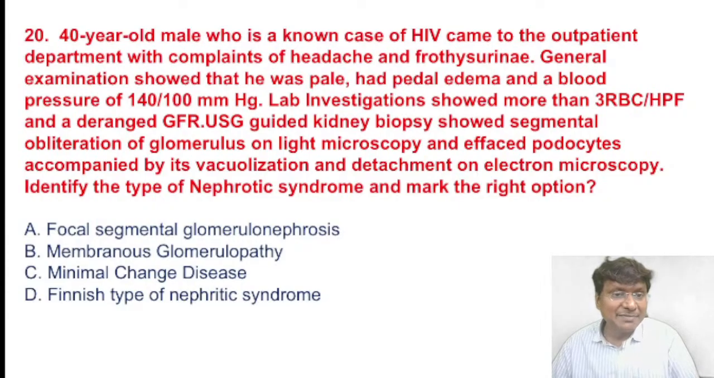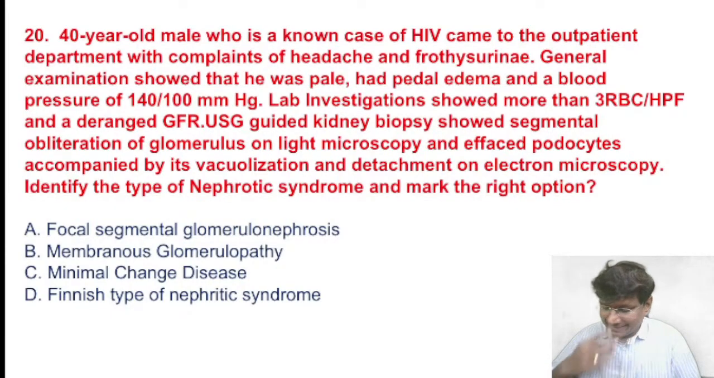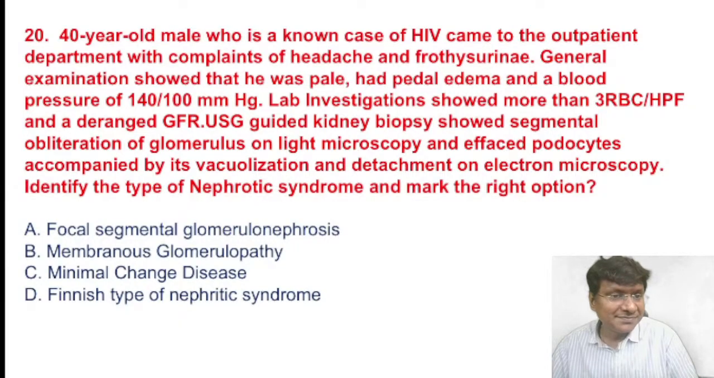Ultrasound guided kidney biopsy showed segmental obliteration of the glomerulus on light microscopy and effaced podocytes accompanied by vacuolization and detachment on the electron microscopy. Identify the type of nephrotic syndrome and mark the right option. So the options are focal segmental glomerulosclerosis, membranous, minimal change, Finnish type.